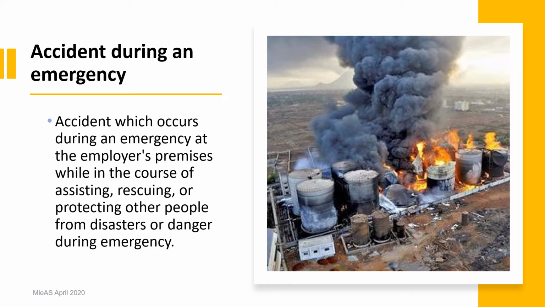The Employment Injury Scheme also covers situations when you are injured while trying to rescue anyone, your friends, for example your co-workers at your workplace, in the case of an emergency, for example fire or explosion. It can also include natural disasters, for example flood and so on.